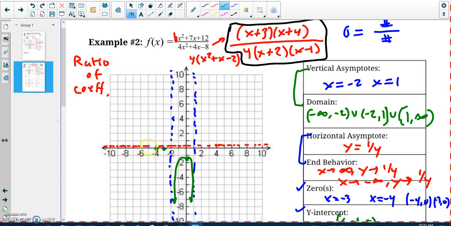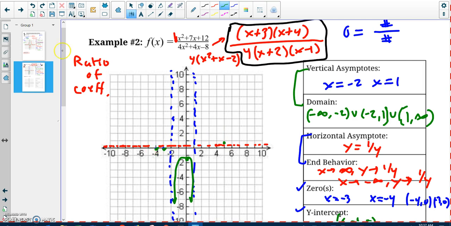Why don't you plug in -5 here and 5 here? So go ahead and plug in -5 and 5. And to clarify, because we're not using our calculator, I just need to get kind of a rough estimate of where it is. In other words, really whether it's positive or negative is the important information. So 5 is a slightly positive number, a little bit above our asymptote.